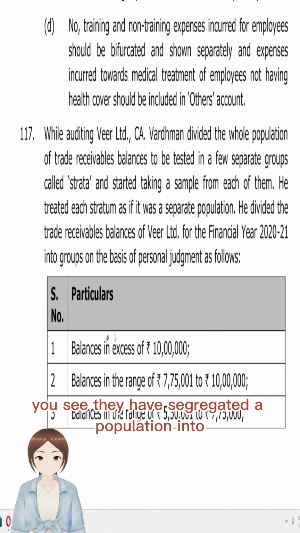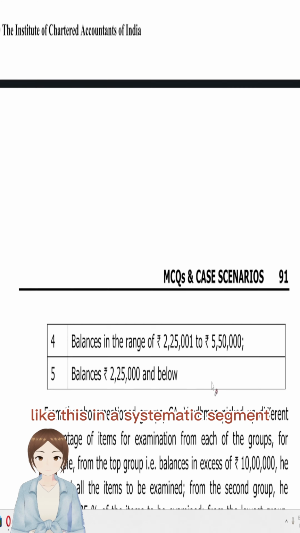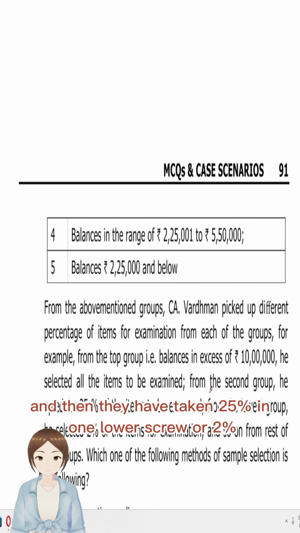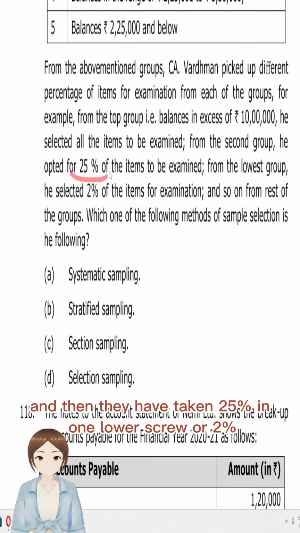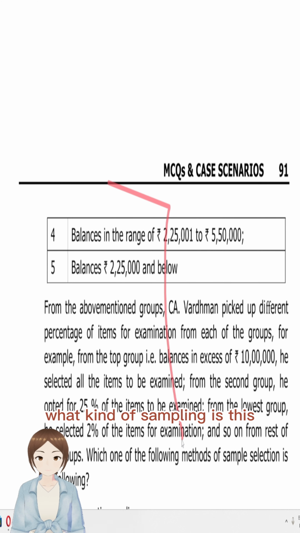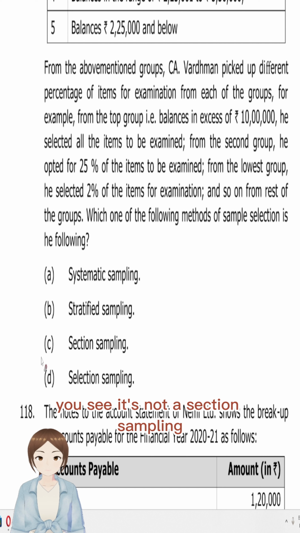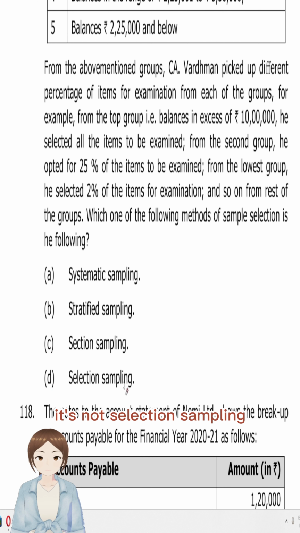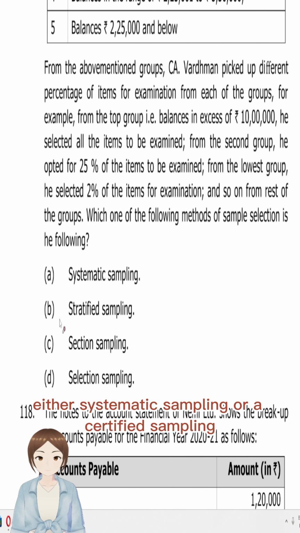MCQ 117 CA final. They have segregated the population into monetary segments, systematic segments. And then they have taken 25% in one lowest group or 2% in whatever categories they have segregated. What kind of sampling is this? It's not selection sampling here. It is either systematic sampling or stratified sampling.